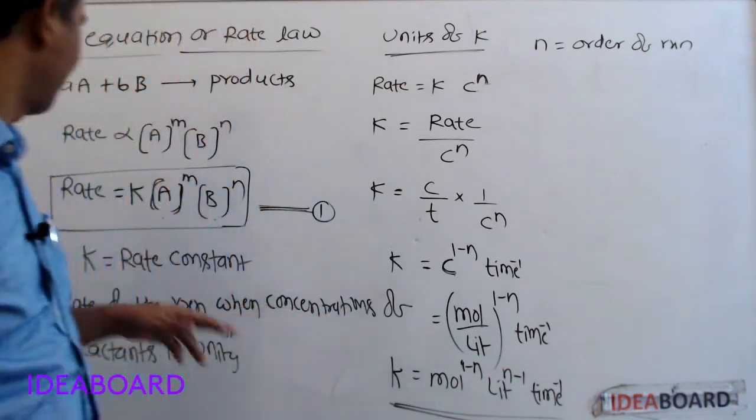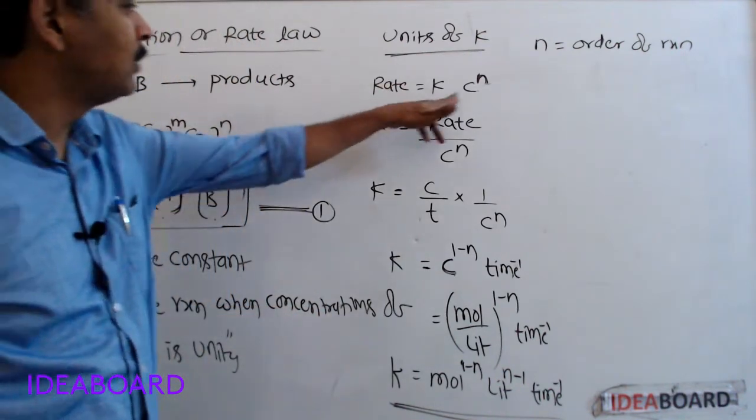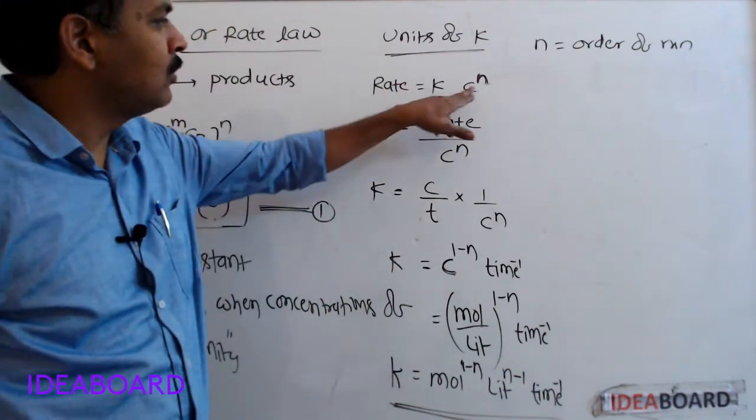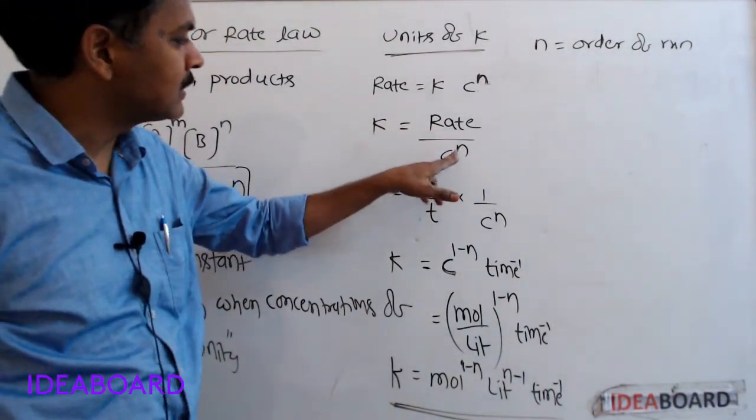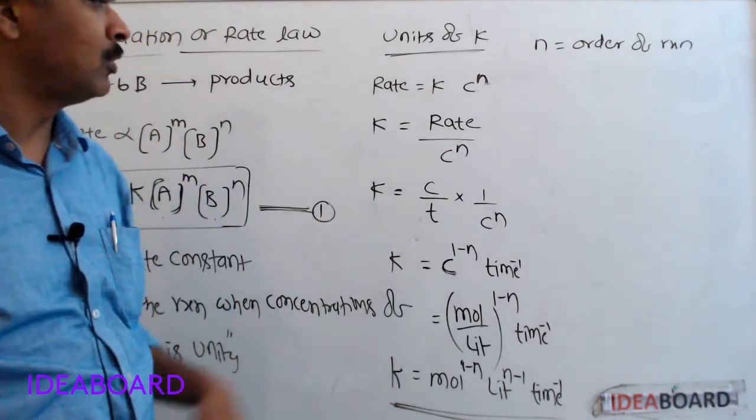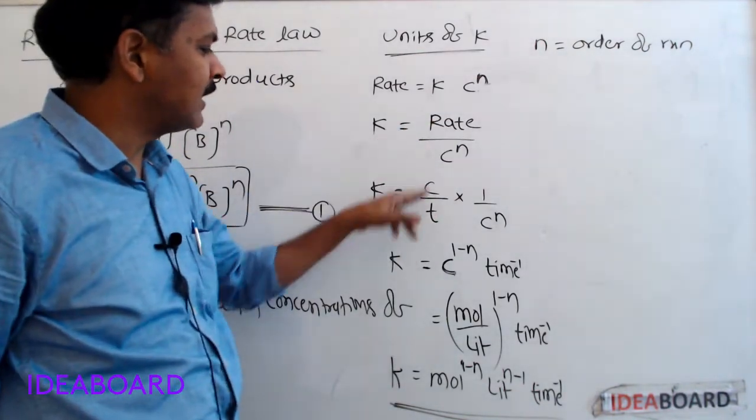Units of k. From this, rate is equal to k into C power n, rate is equal to k into concentration of reactants power n. So k is equal to rate by concentration of reactants power n. K is equal to rate units, concentration by time.